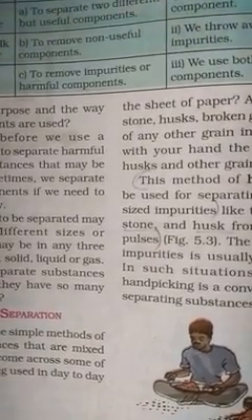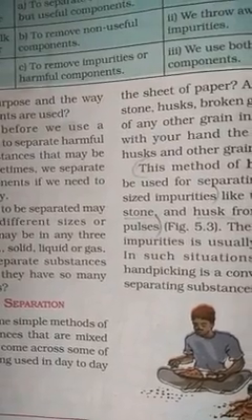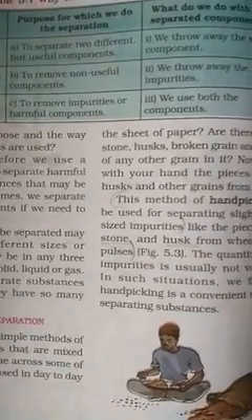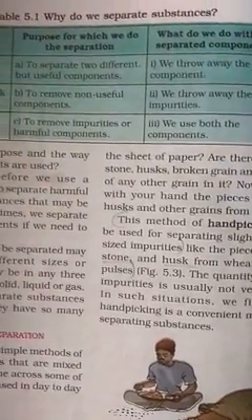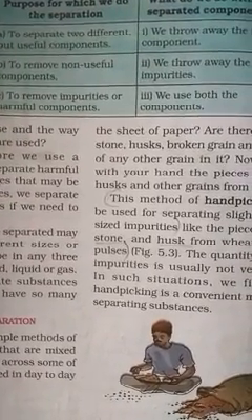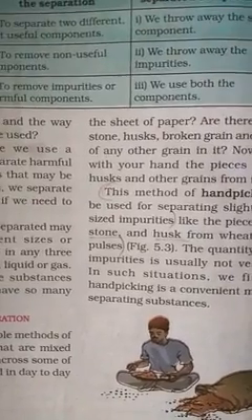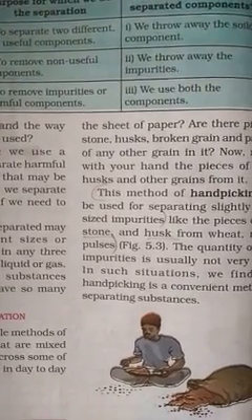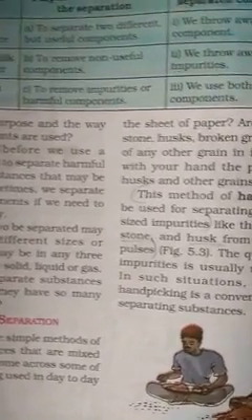A mixture is a physical combination of two or more substances. Physical means we can separate them by seeing them. We can see the substances in the mixture, so we can easily separate them. They are hand picking method, sieving, winnowing, and also threshing method. Hand picking method is used to separate slightly